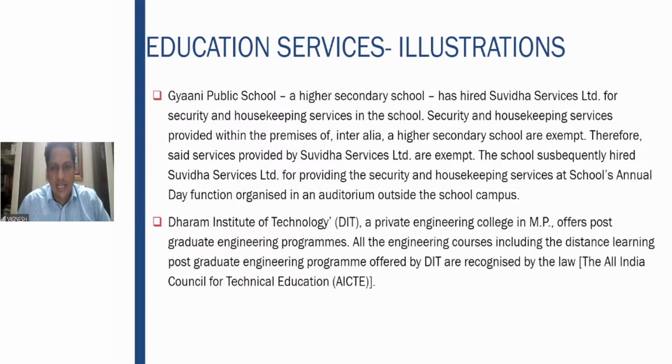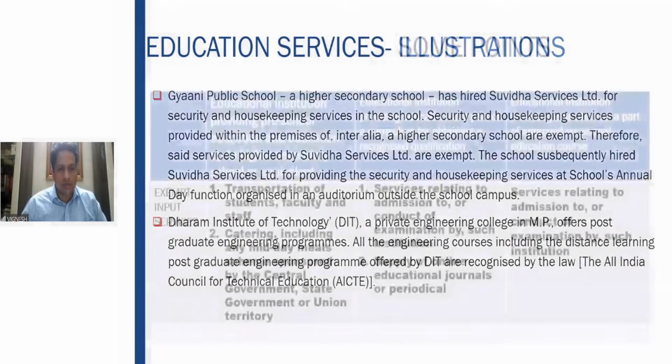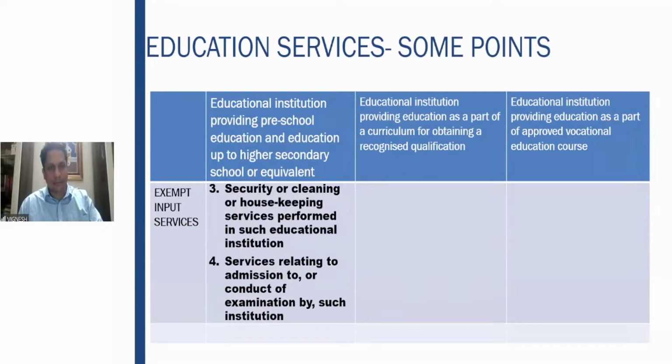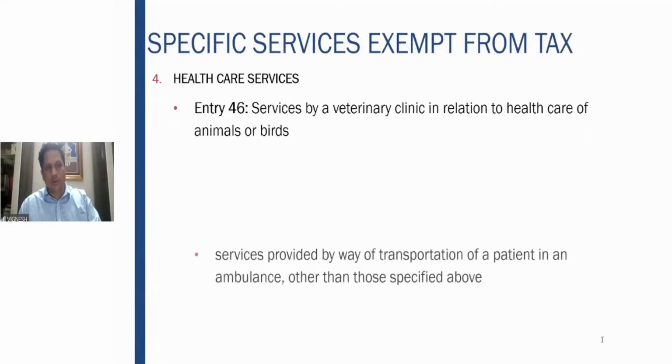Next one, DIT Private Engineering College offers postgraduate programs. All the engineering courses include distant learning are recognized by the law. So in this situation also it is exempt. In case of this private engineering, postgraduate engineering programs, distant, everything which is recognized by law is exempt from GST. So this table also, I hope it is clear.